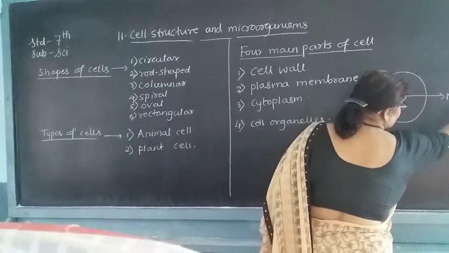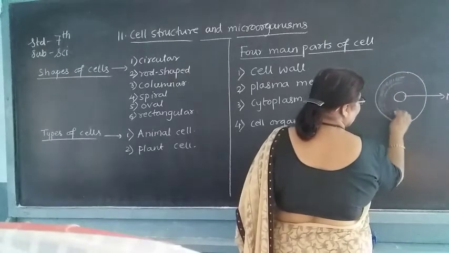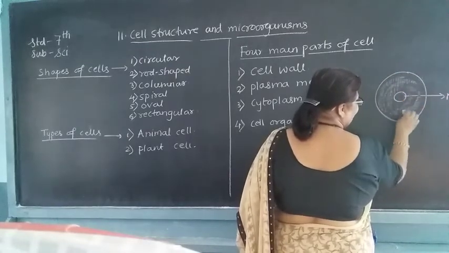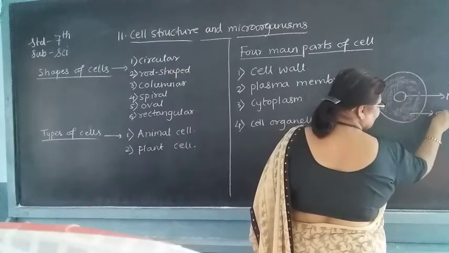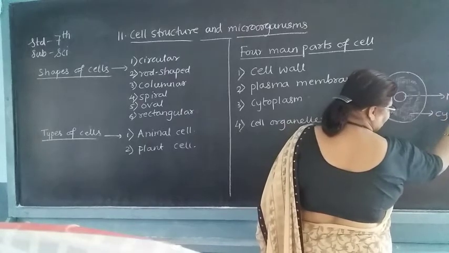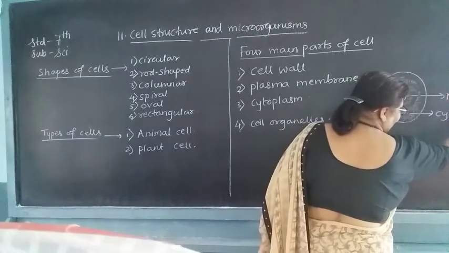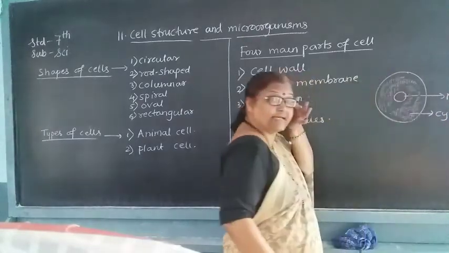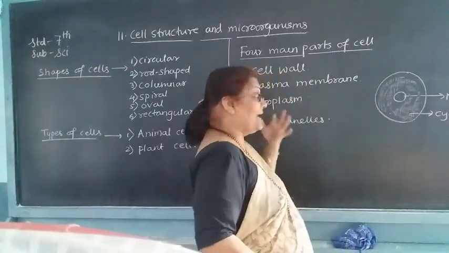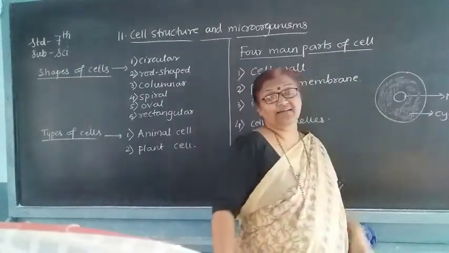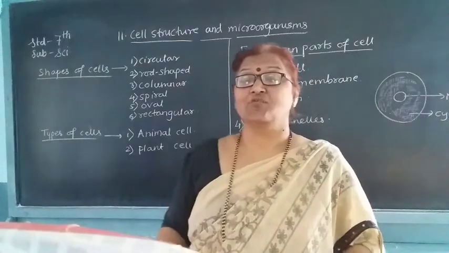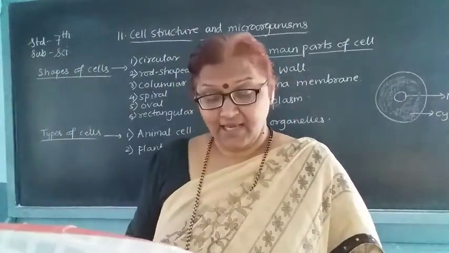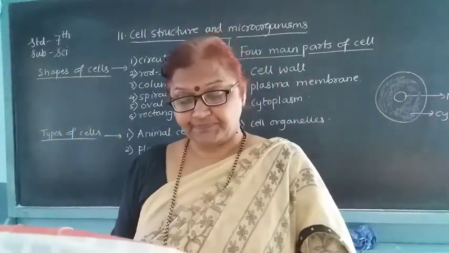Then this nucleus is surrounded by a liquid, and that liquid is called the cytoplasm. This liquid-like part contains various types of cell organelles.